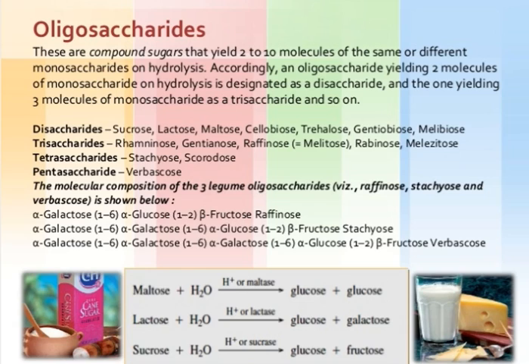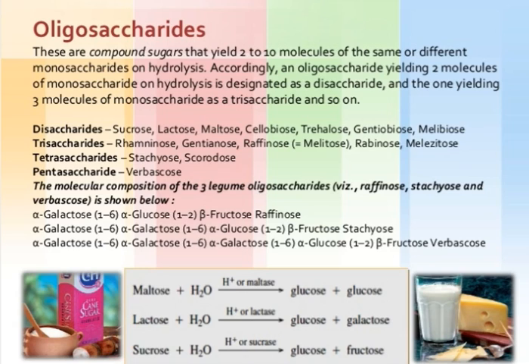Oligosaccharides. These are compound sugars that yield 2 to 10 molecules of monosaccharide upon hydrolysis. An oligosaccharide yielding 2 molecules of monosaccharide on hydrolysis is designated as a disaccharide, and one yielding 3 molecules of monosaccharide is designated as a trisaccharide.